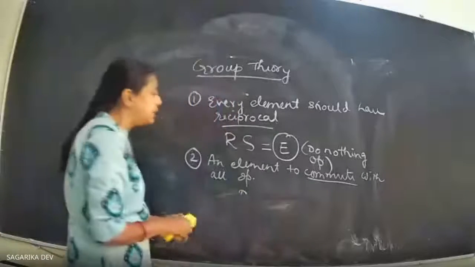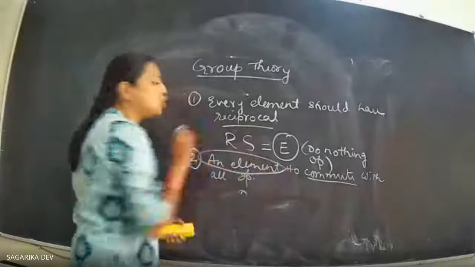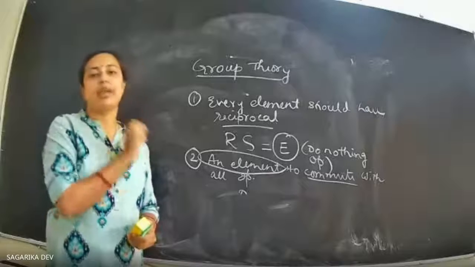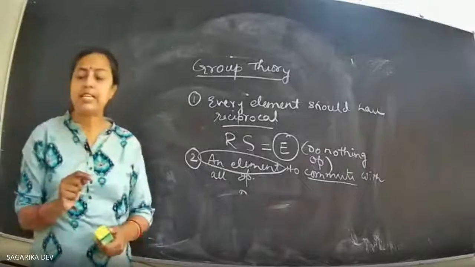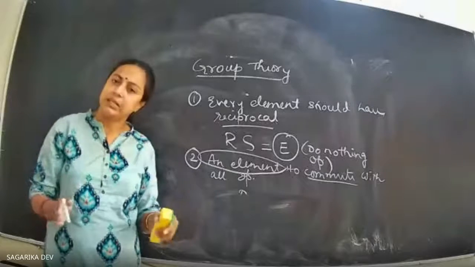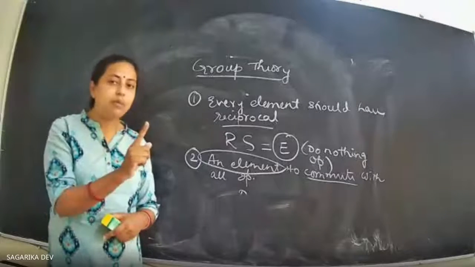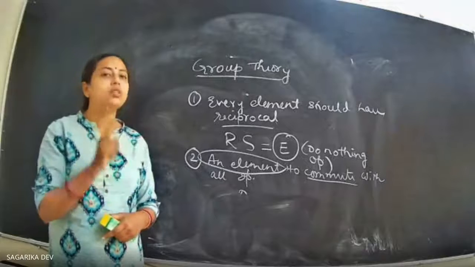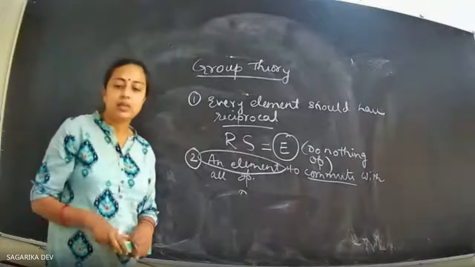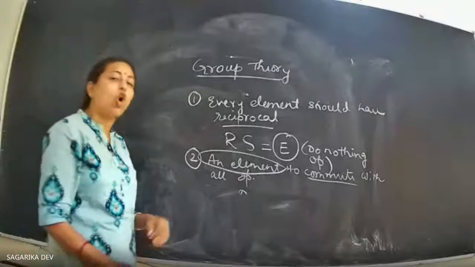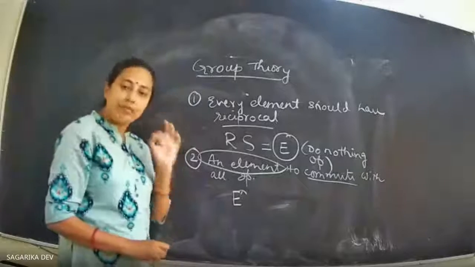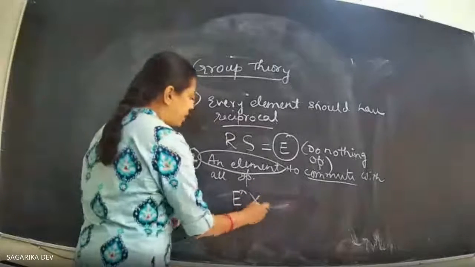So, the rule says that at least one element should be there in the group which commutes with every element of the group. Not necessarily all the elements of the group are going to commute with each other, but at least one element should commute with every element of the group, and that is called the identity element, or E. So E is going to commute with every element of the group.